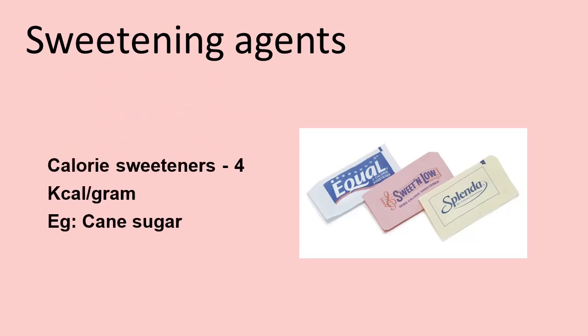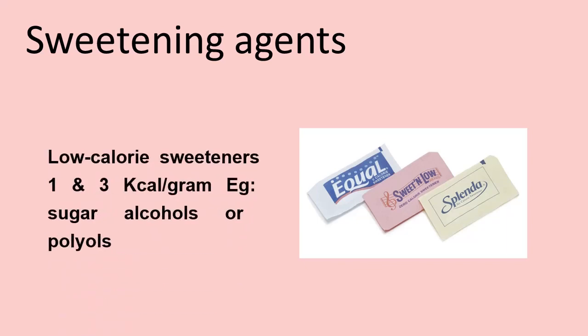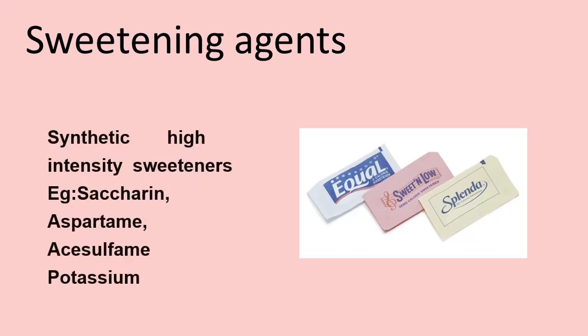Calorie sweeteners contribute 4 kilocalories per gram and have been associated with dental problems like caries and gum disorders. Example: cane sugar. Low-calorie sweeteners are relatively less sweet than sucrose, sugar, and provide energy between 1 and 3 kilocalories per gram. Example: sugar alcohols or polyols. They occur naturally but are often manufactured on a commercial scale. Synthetic high-intensity sweeteners are more popular. They are very sweet, so needed in very small quantities. Example: saccharin, aspartame, acesulfame potassium.